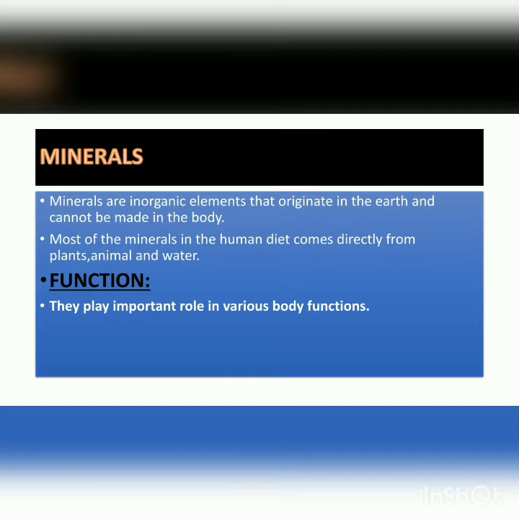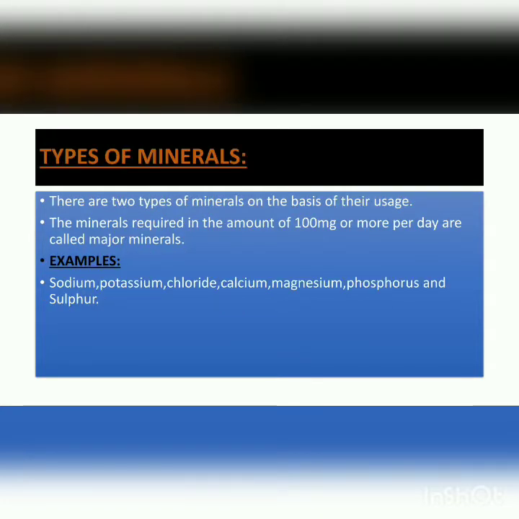Now the function of minerals. They play a very important role in various body functions. Now the types of minerals. There are basically two types of minerals on the basis of their usage. The minerals required in the amount of 100 mg or more per day are called major minerals.